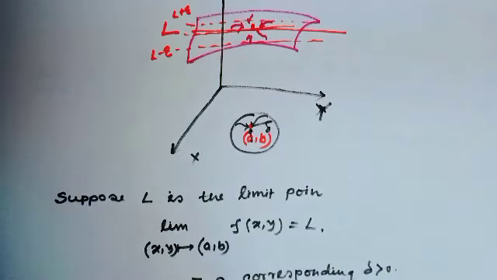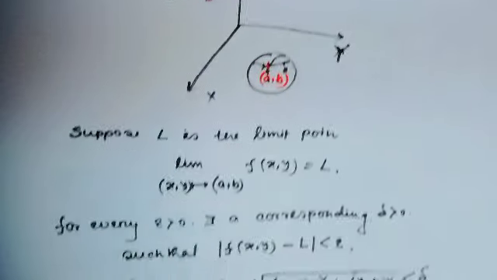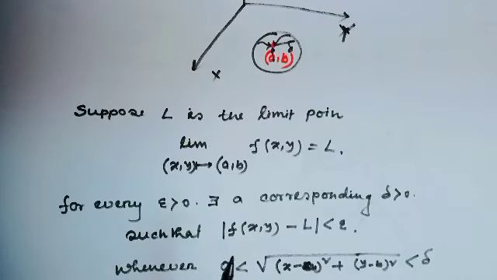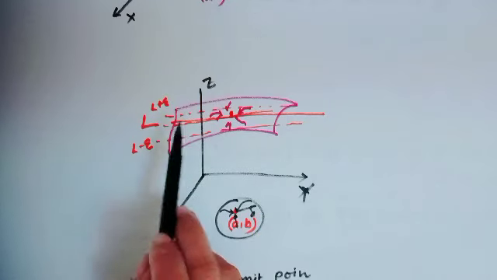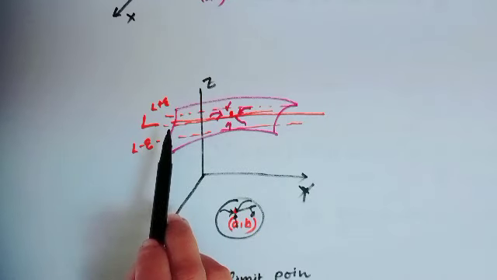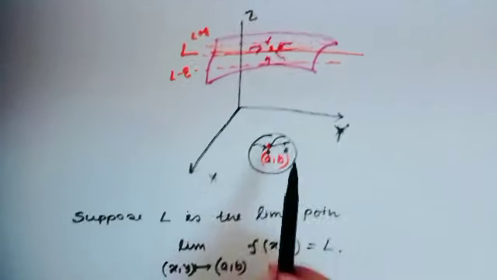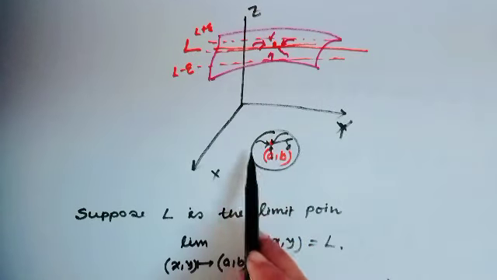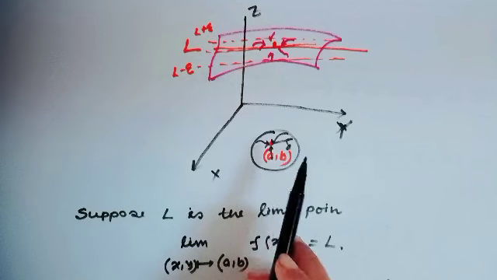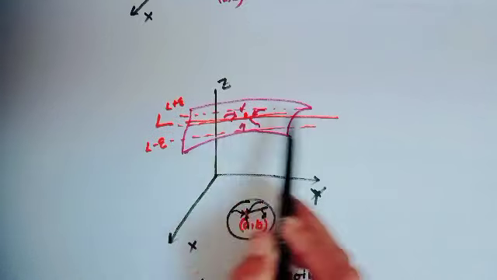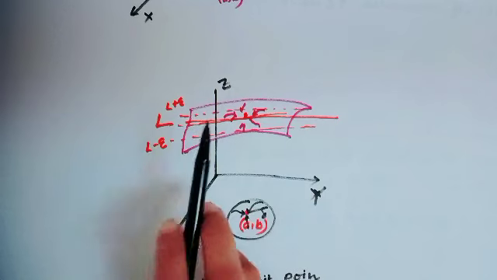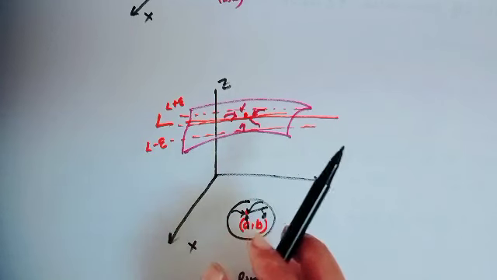Okay? And the mathematical definition is, pick any epsilon around this L, we always find a neighborhood around the point (a, b) such that all points of the circular region always lie in this band. This is the mathematical definition.